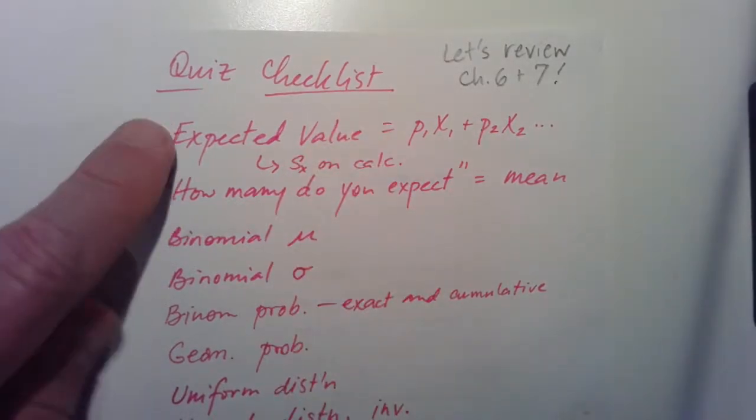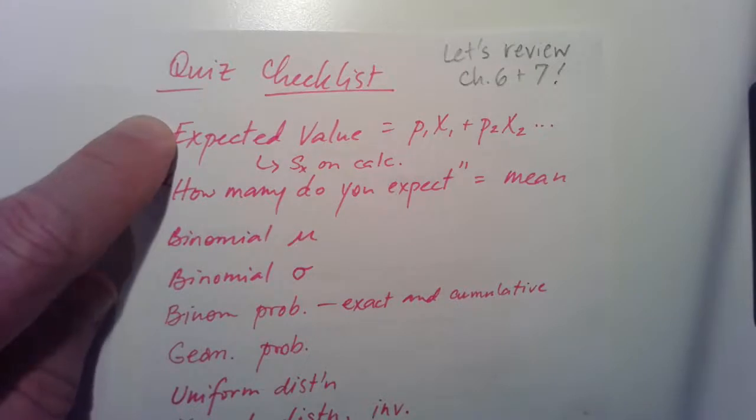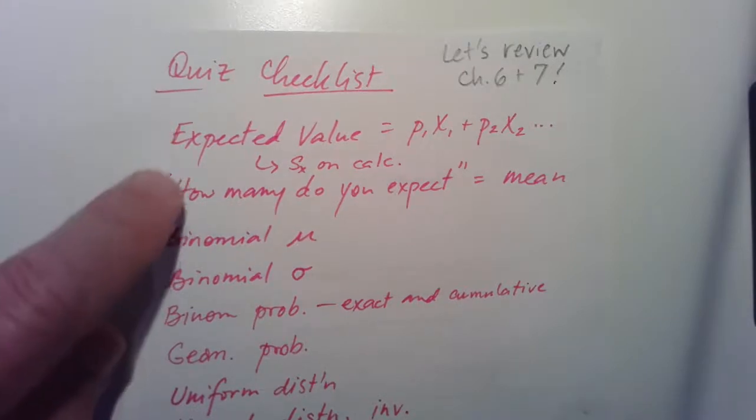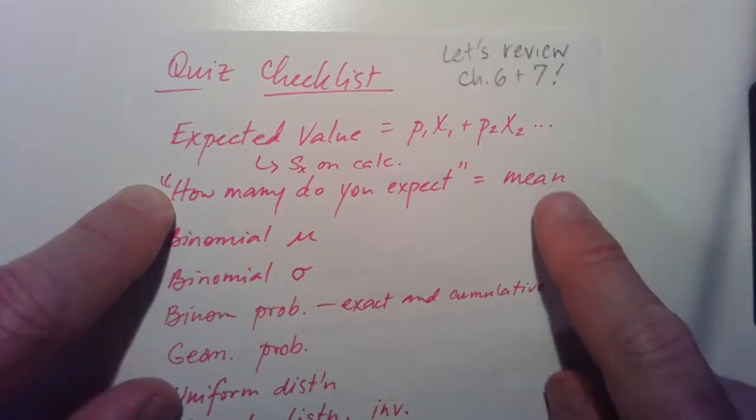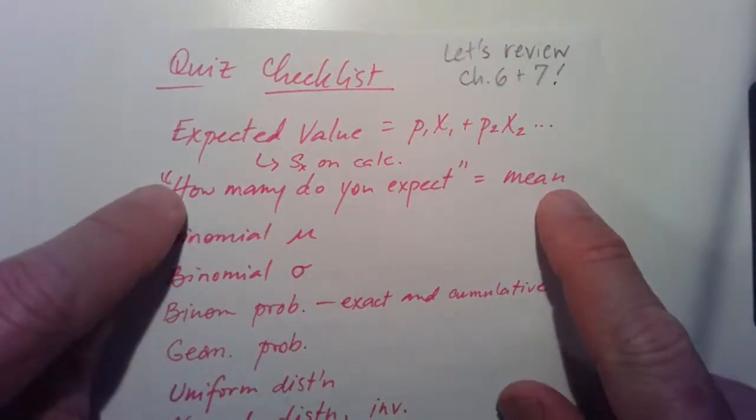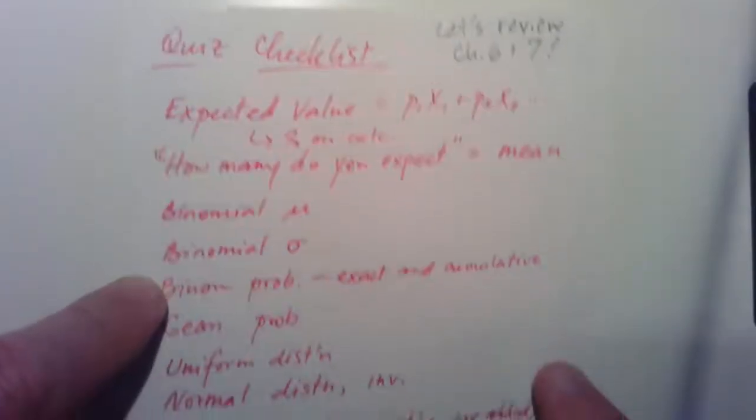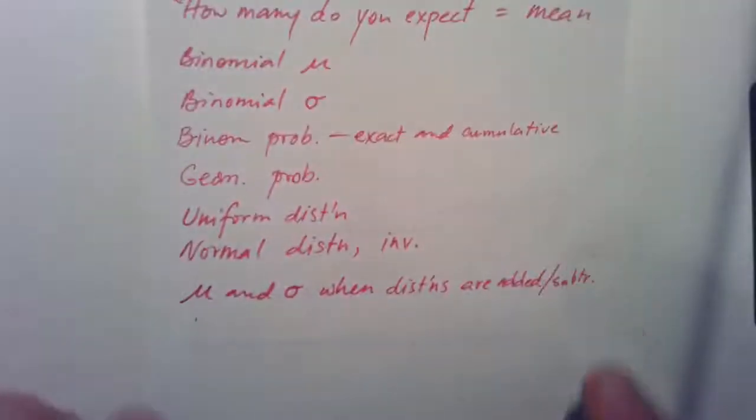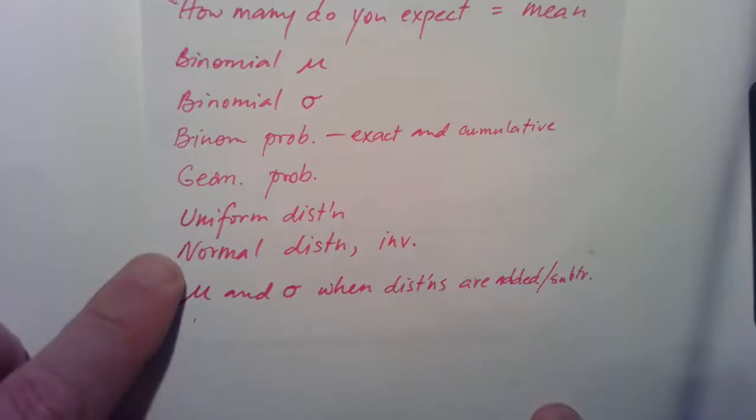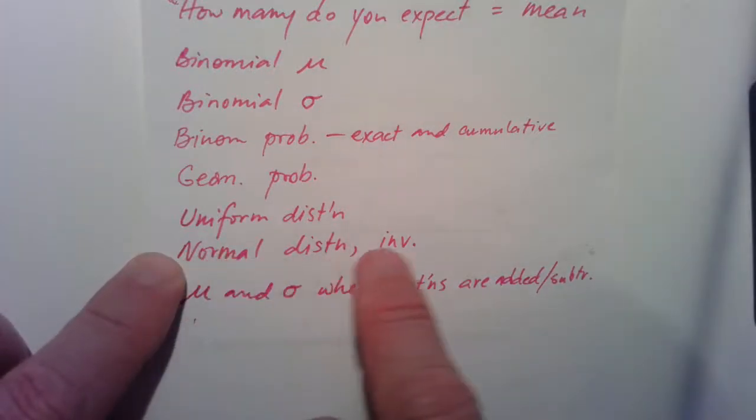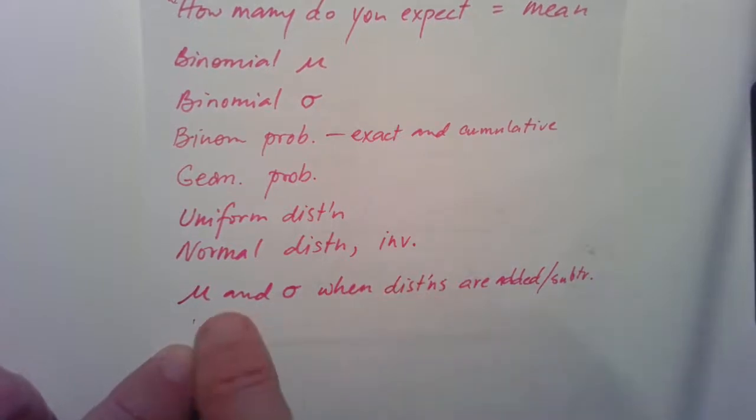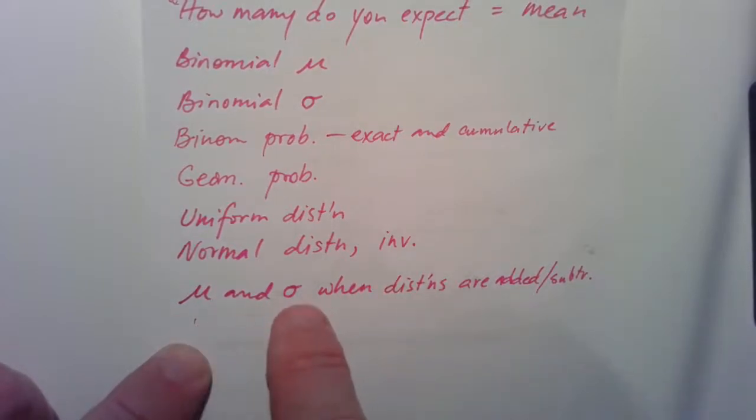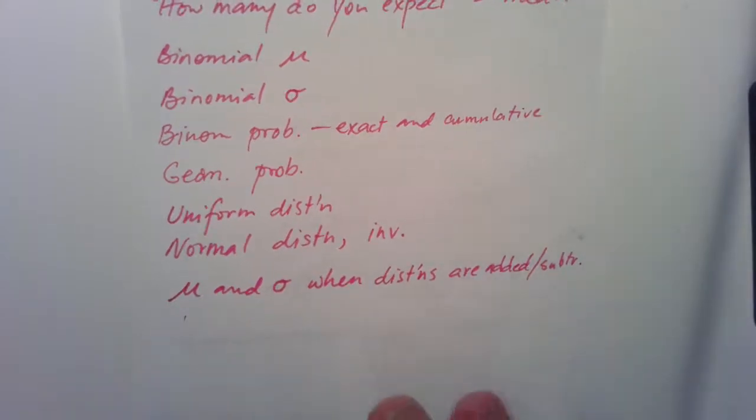We're going to take a look at all of these, but make sure that you know about the word expected value. This phrase, how many do you expect? That means mean. Take a real close look at binomial probability and these topics as well. This is normal distribution and the inverse of normal distribution. And then what do we do when we combine means or combine variance, or standard deviation?